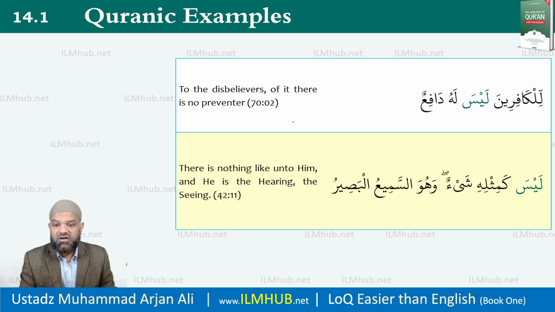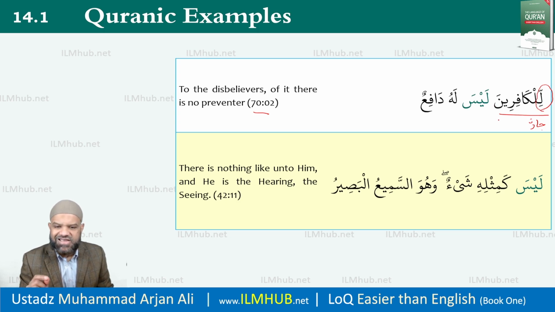2 examples from the Quran of its use. To the disbelievers, there is of it no preventer. I've given the ayah reference, inshallah. Please do check the full source. I will just go through the basic meaning here. So lil kafirina, I'm sure you should be able to work out now. This is jar, the li part, which is this part here.